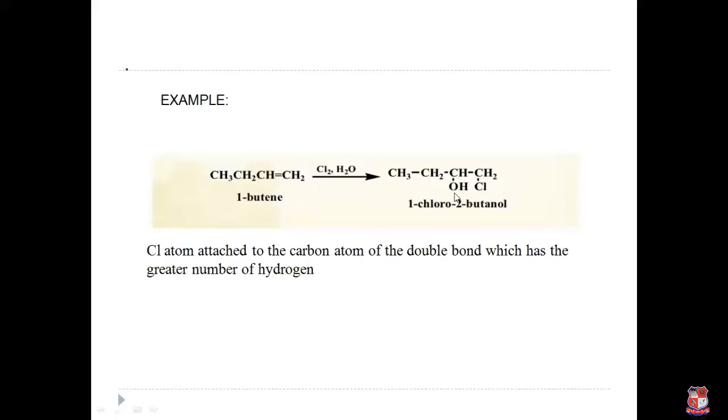So from that, one hydroxyl group and one chlorine group is attached to this butene molecule and produce halohydrin. Halogen and alcohol group is attached. Okay, so product is 1-chloro-2-butanol. Chlorine atom attached to the carbon atom of the double bond which has the greater number of hydrogen. See here,